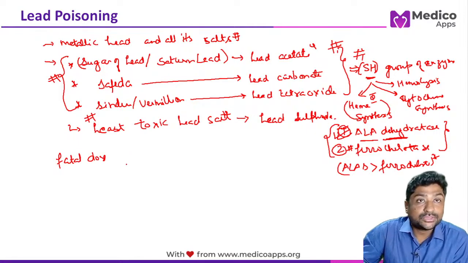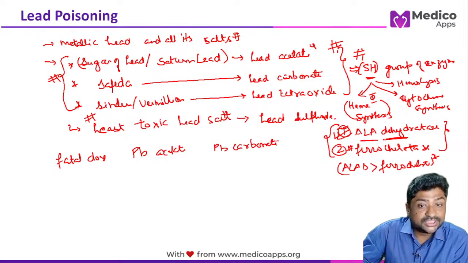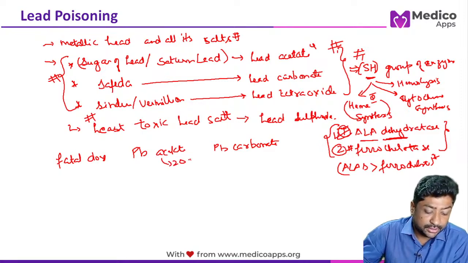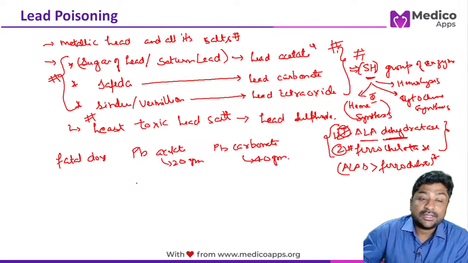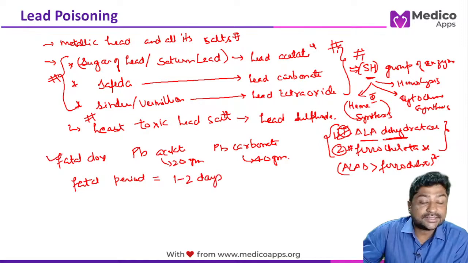Two compounds have been asked about their fatal dose: lead acetate and lead carbonate. These are very earlier pattern questions, but because we are covering it, it is 20 gram and 40 gram as the fatal dose, and fatal period, more as a part of forensic question, will be 1 to 2 days. Again, these are PYQs which have already been asked.